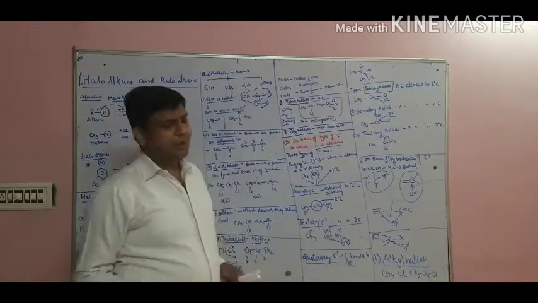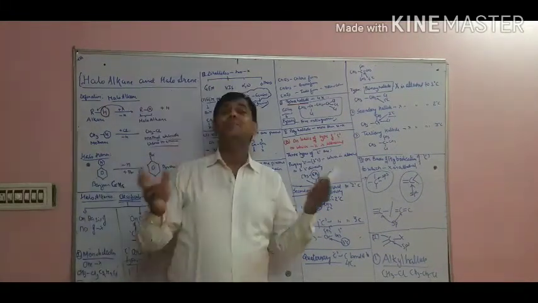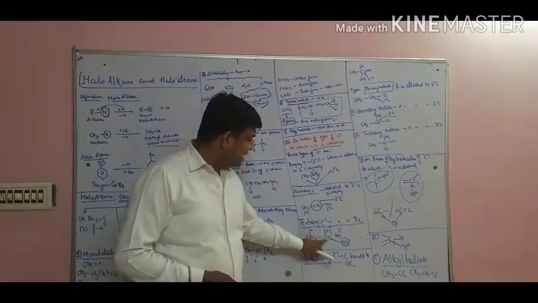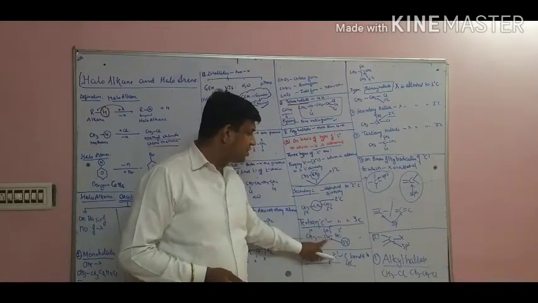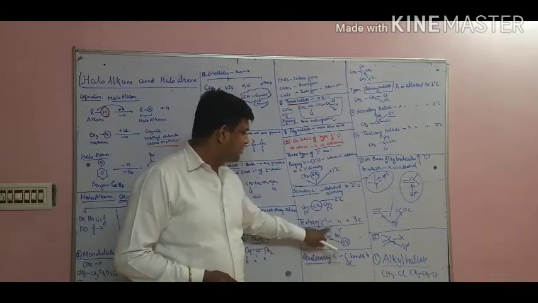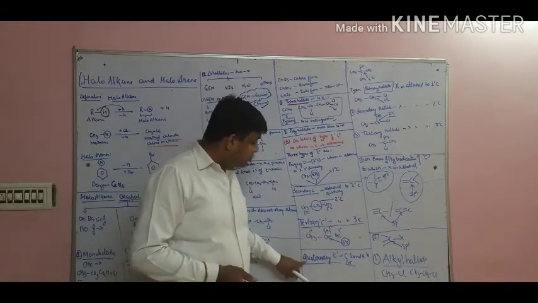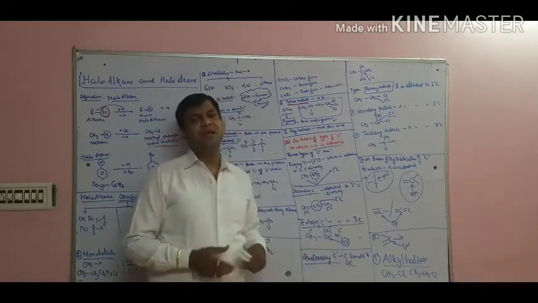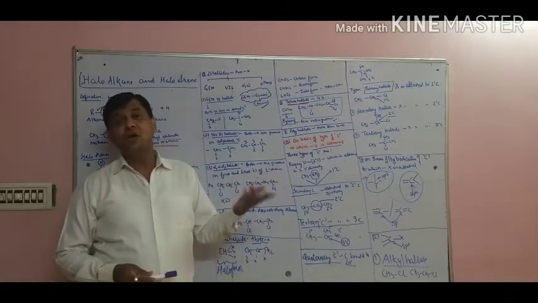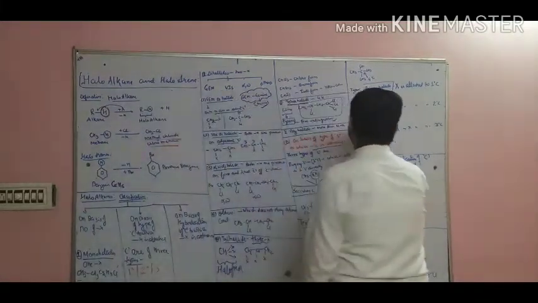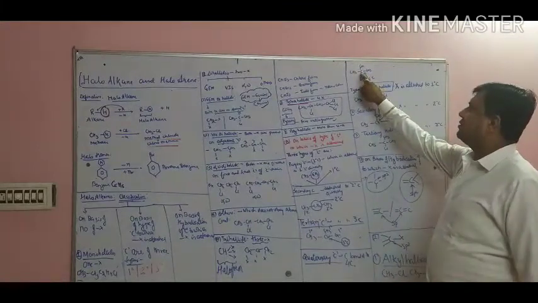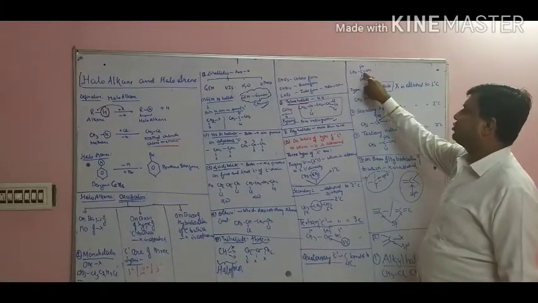What about tertiary carbon? When the carbon is bonded to 3 carbons directly. See, CH3, CH, CH3, CH3. This carbon is the tertiary carbon. The remaining carbons are primary. Fourth, quaternary carbon, as the name makes clear, 4 carbons attached to the carbon. For example, if you are able to see, this is the carbon, it is bonded to 4 carbons, so it is called the quaternary carbon.